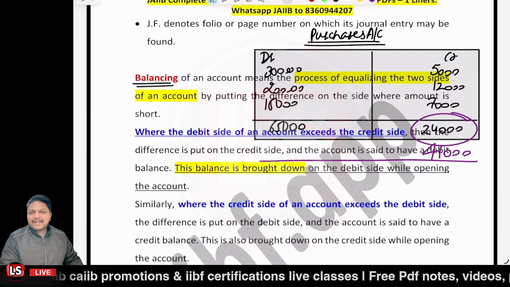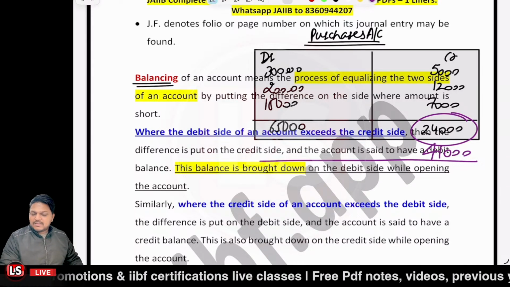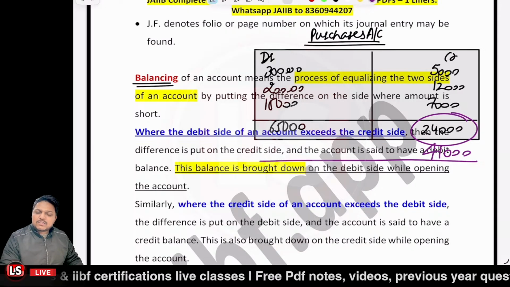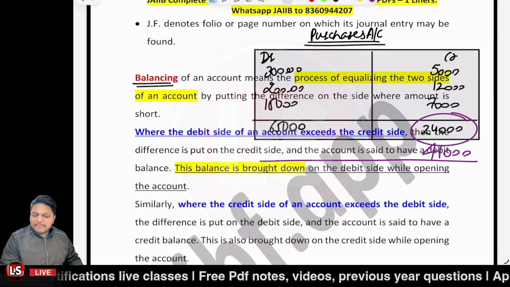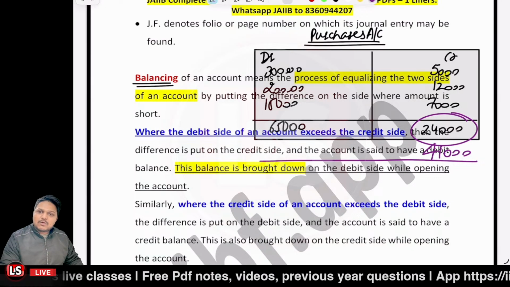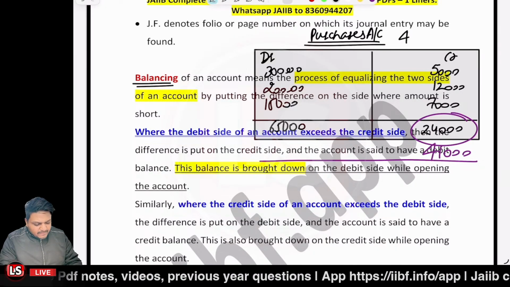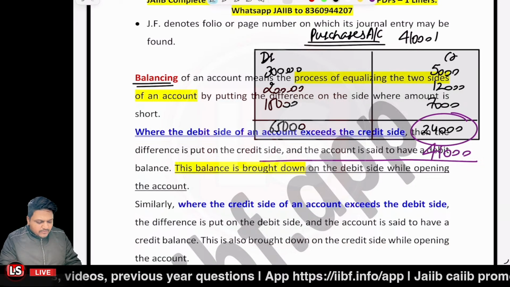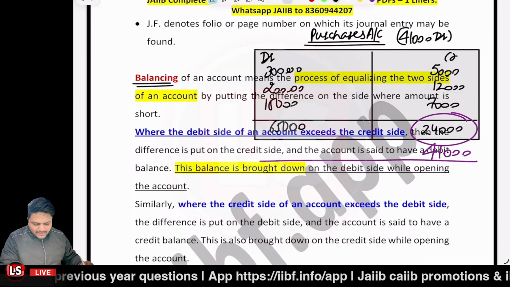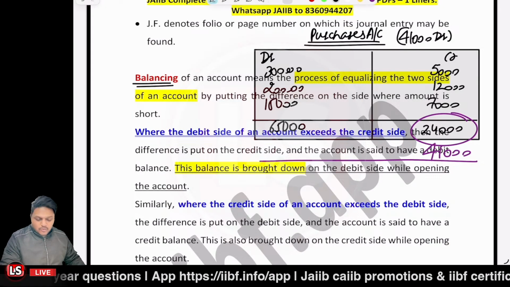Right? And that would be the balance of the account. The side which has the greater balance would be the balance of the account. So the balance of the account is 41,000 debit. So we can simply say that the purchases account has the balance of 41,000 debit. This is called balancing.